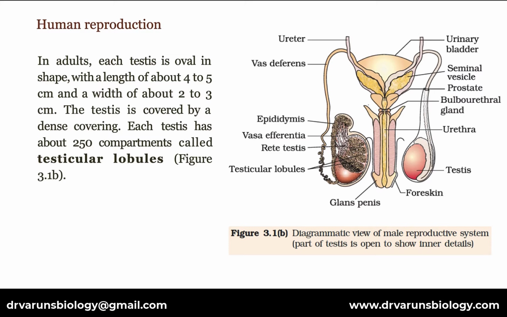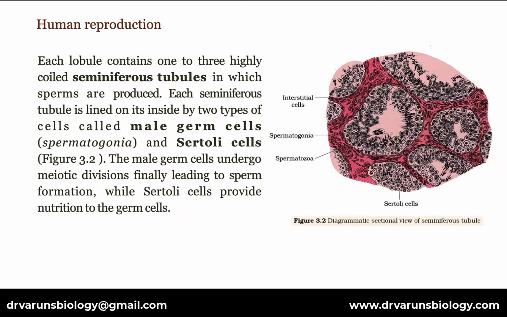In adults, each testis is oval in shape with a length of about 4 to 5 cm and a width of about 2 to 3 cm. The testis is covered by a dense covering. Each testis has about 250 compartments called testicular lobules.